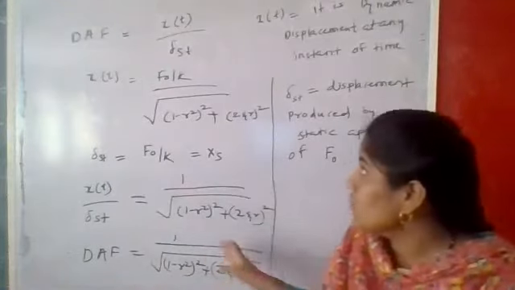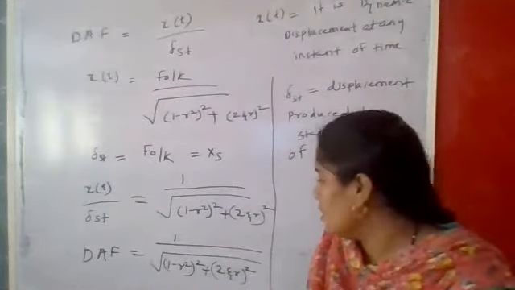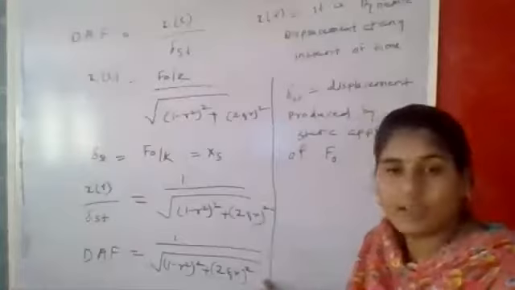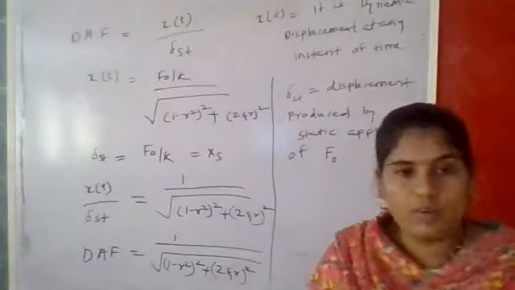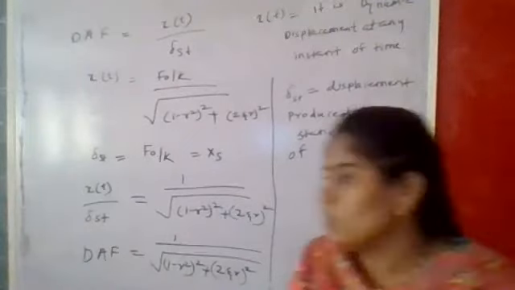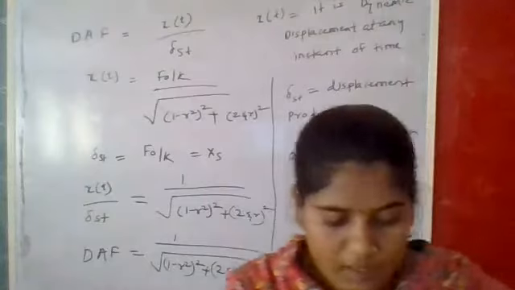Okay. In this way, that is the dynamic amplification factor, that is equal to 1 upon root of [1 minus r square] whole square plus [2 zeta r] whole square. Such types of problems on this formula will be asked in your examination. So all of you write down this. First, I will give you the two lines, all of you write, and based on this you write these formulas whatever I have written on the board.